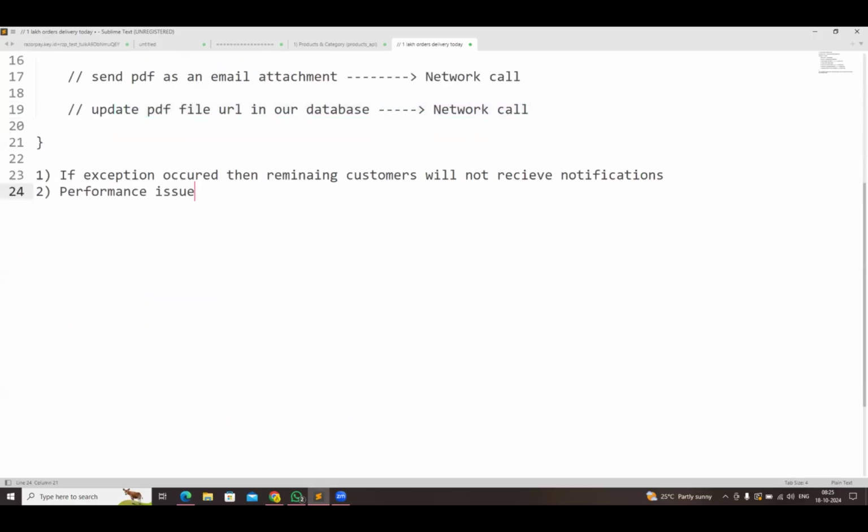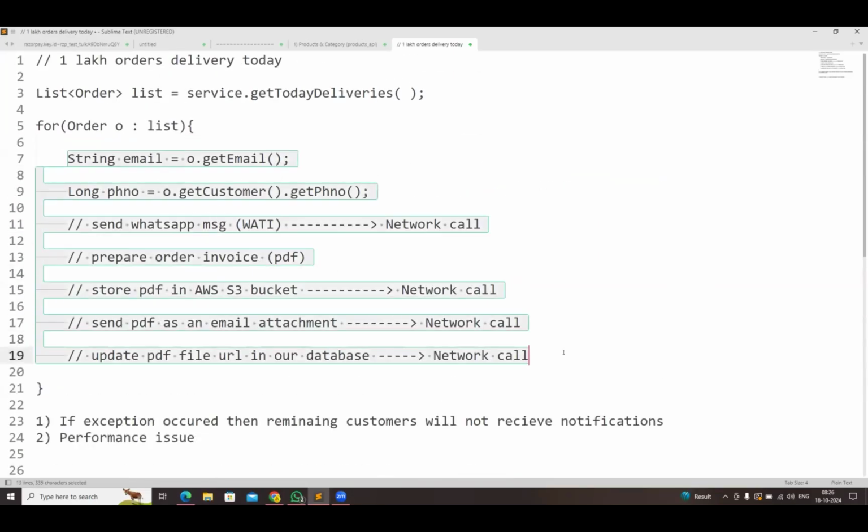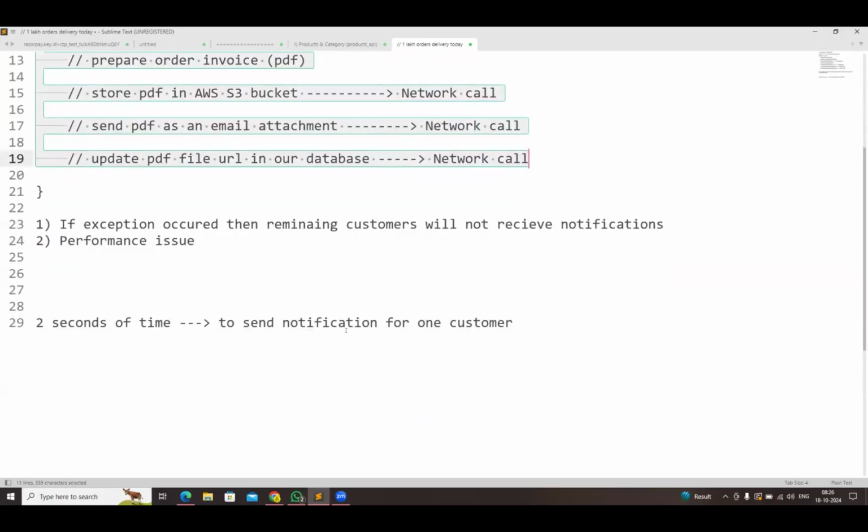It is taking 2 seconds to send a notification for one order, for one customer. This complete logic execution takes 2 seconds, and then one customer will receive a notification.